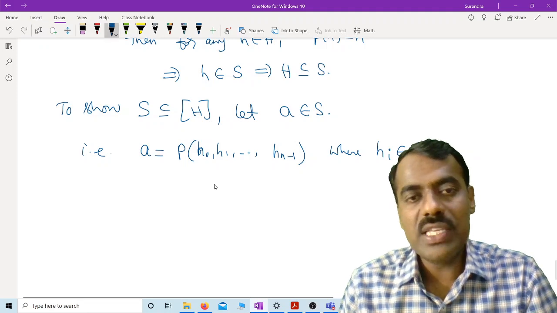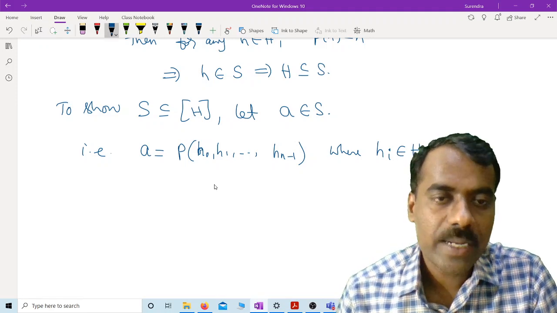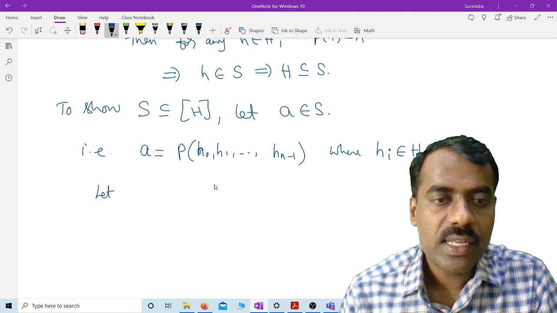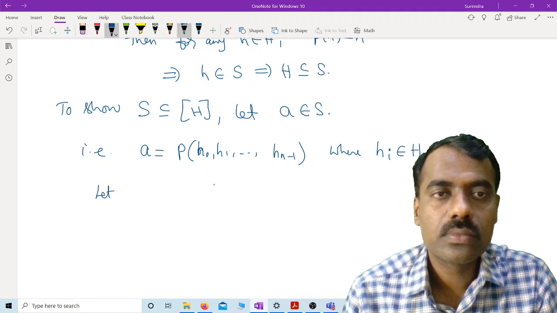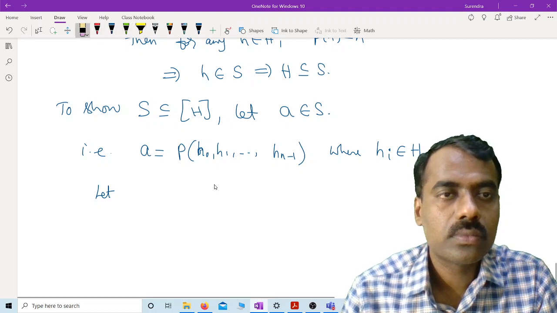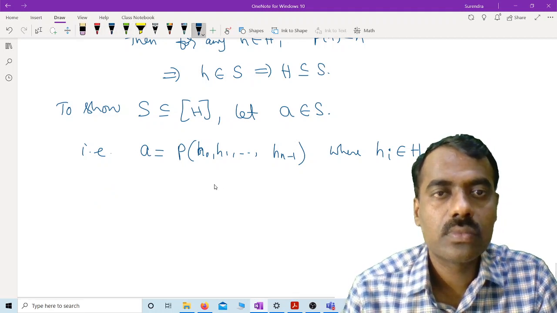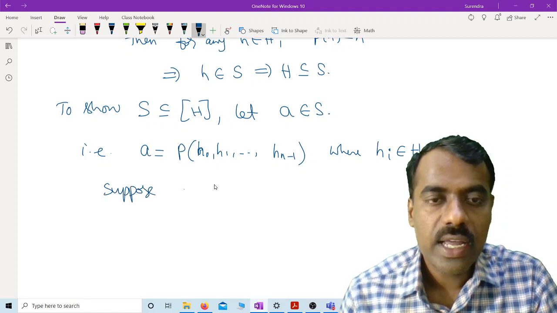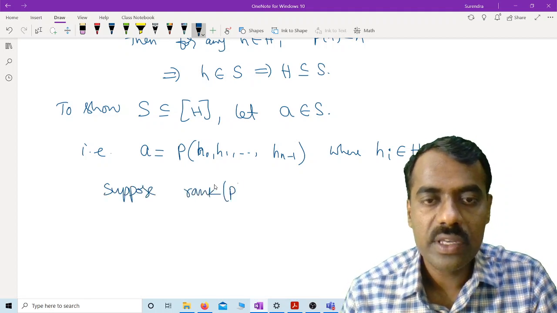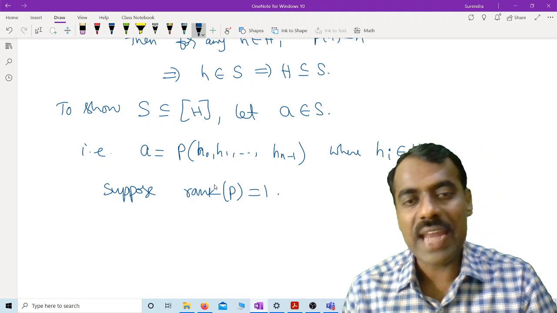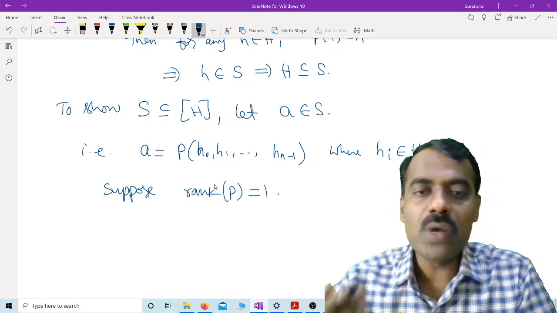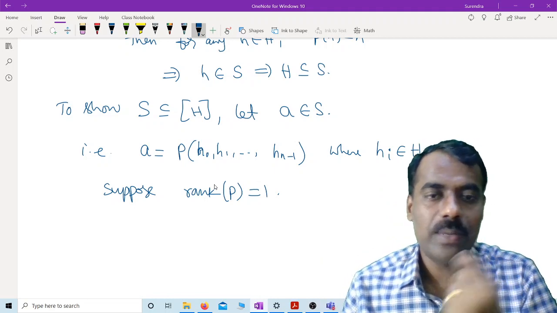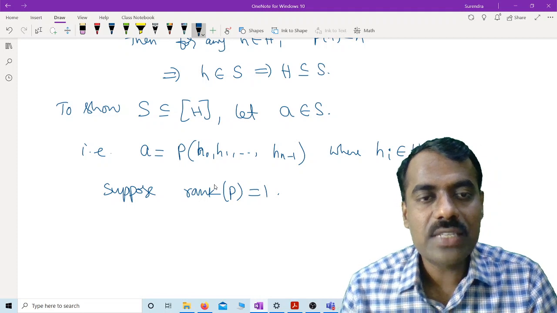We will prove this argument with the help of induction on rank. So suppose rank of P is 1. What is meant by rank of P is 1? It involves only one monomial, only one variable. Okay, rank of P is 1.